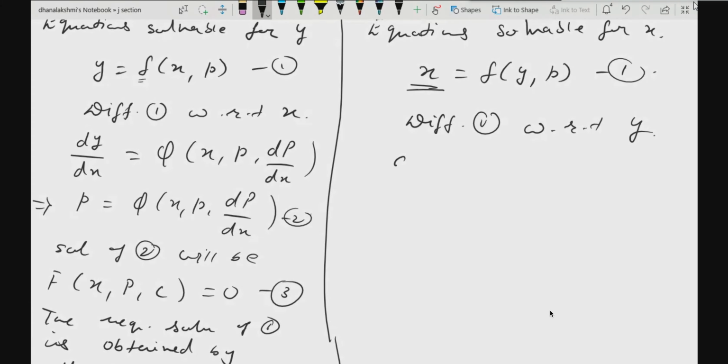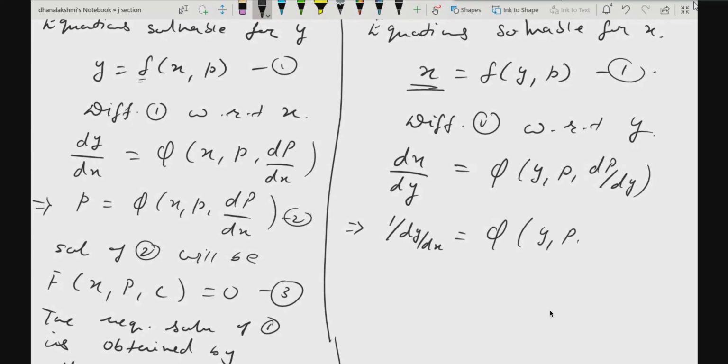You will get dx by dy. Is it so? Yes, ma'am. And here you will get, depending upon this function, something in terms of y, p and dp by dy. Now notice that this dy by dx, I can write it as 1 by dx by dy. Can I write it?